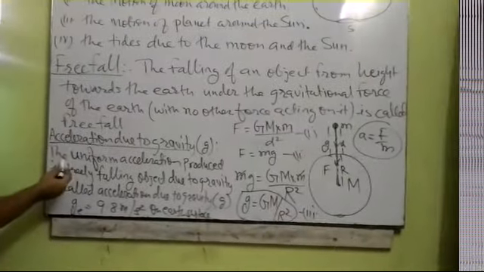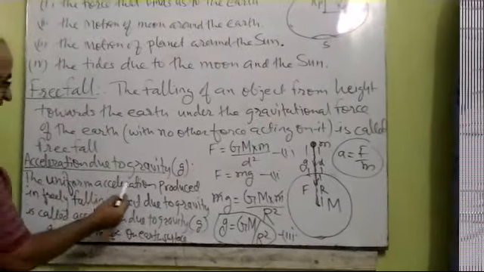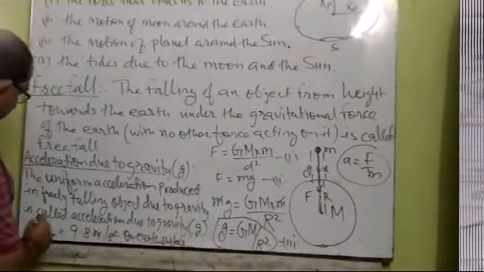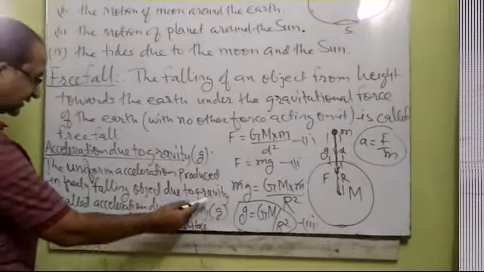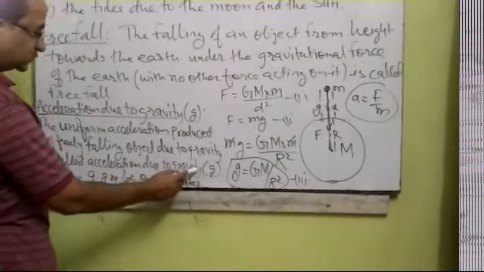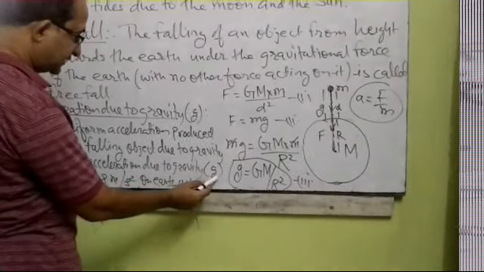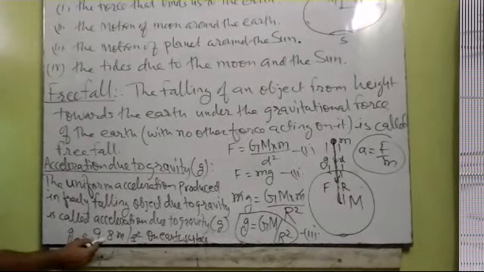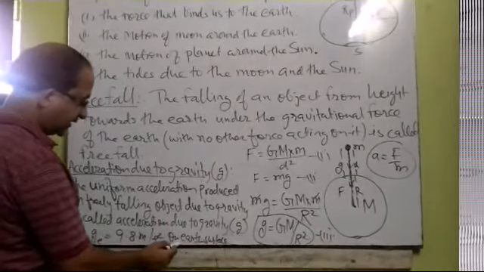Now we shall define the acceleration due to gravity. The uniform acceleration produced in a freely falling object due to the gravitational force applied by the earth, meaning gravity, is called acceleration due to gravity. Its symbol is small g, and its value on the earth's surface is 9.8 meter per second square.